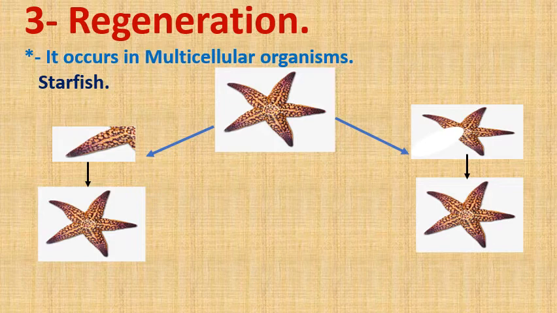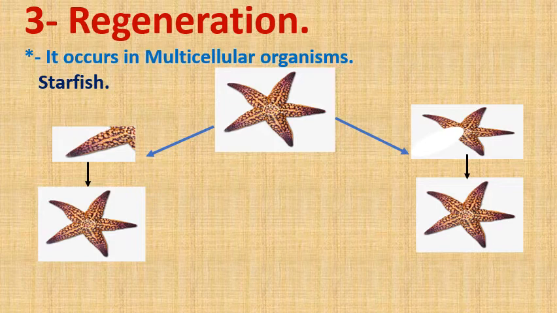What happens in starfish? If I take a part in starfish, like in the right side, the starfish starts to divide mitotically, and by asexual reproduction to compensate the missing part here, and producing new individual that is identical to its parent.